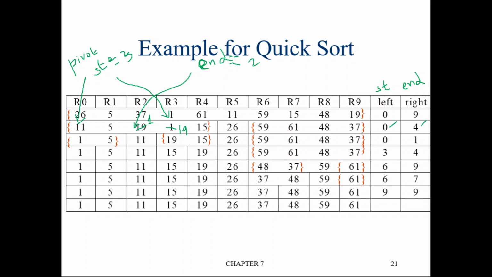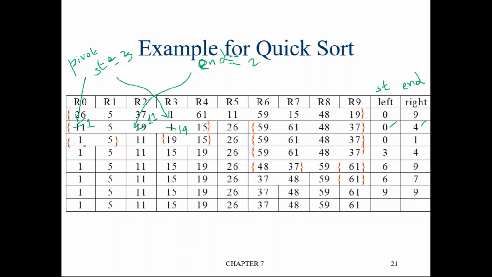End is 2. The element at end location is 1. This should be swapped with the pivot element. Pivot element is 11. So 11 will come here, and previously here we had 1, so this 1 will come here. Okay, so this is the end of the second iteration.